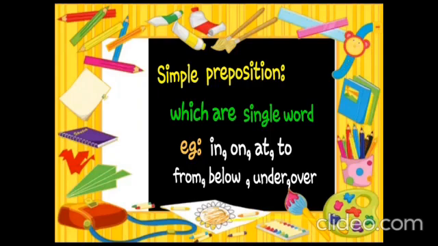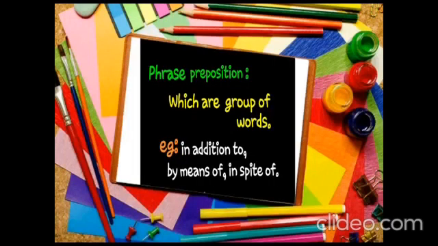Next, phrase preposition, which are groups of words. For example, in addition to, by means of, in spite of. These are called phrase preposition because they are groups of words. Next, let's see participle preposition.